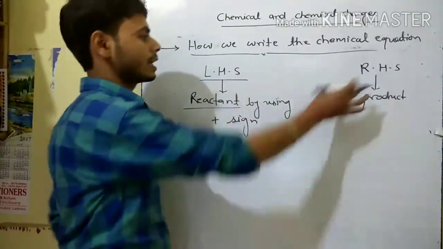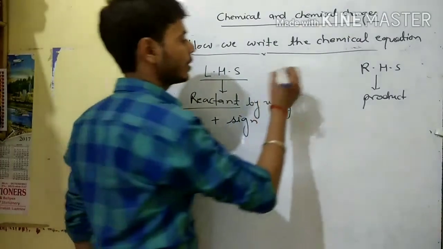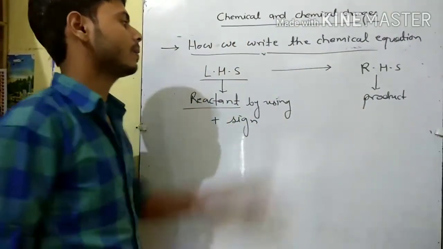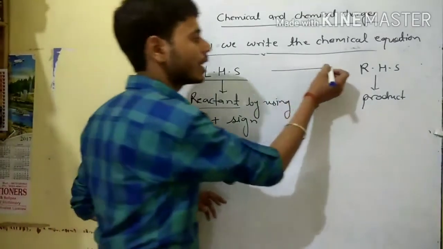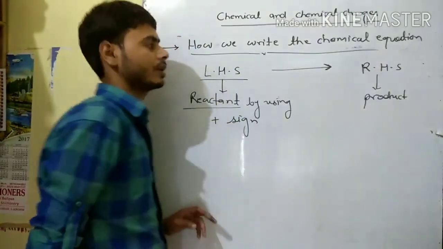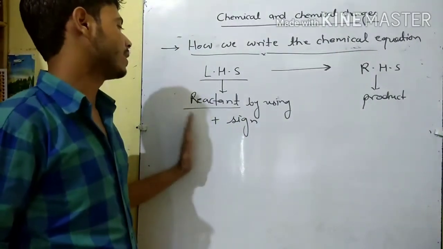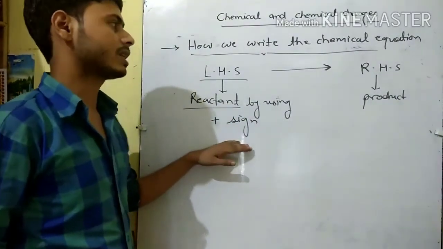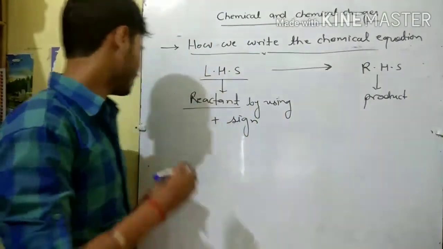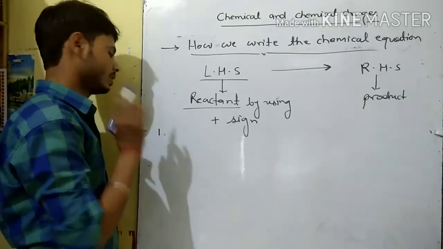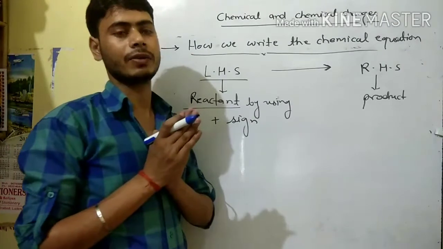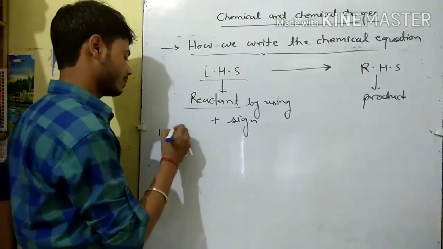In the middle we use an arrow, and the arrowhead represents the product. So in LHS we write the reactant by using the plus sign, and in RHS we write the product. In the first step, first of all we write the word equation.